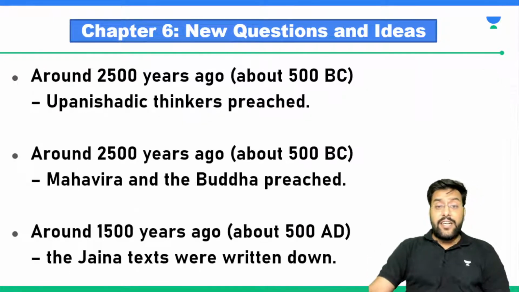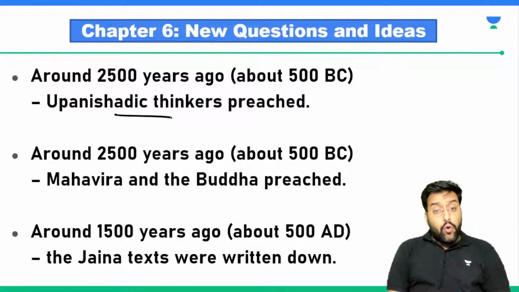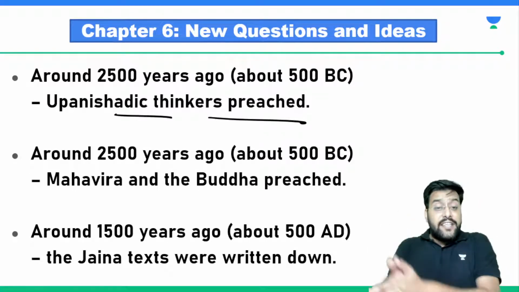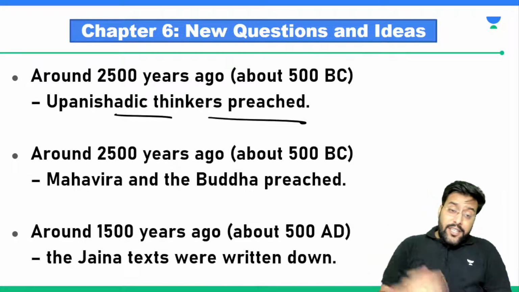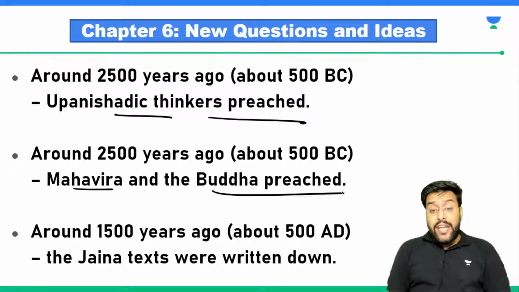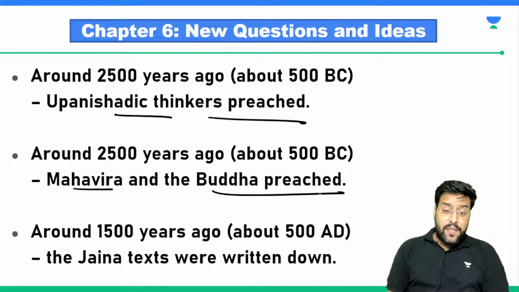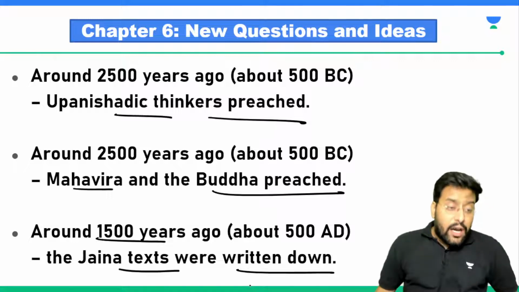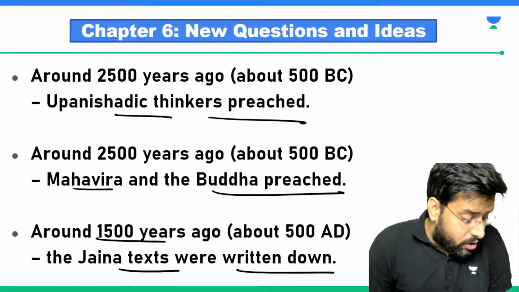Upanishad was a later Vedic text. So around 2500 years ago, Upanishad thinkers preached. There were various thinkers, there were sages, there were rishis. During the same period, Lord Mahavira and Lord Buddha preached. And around 1500 years ago, that is 500 AD, Jain texts were written down. Are we able to understand things there or not?